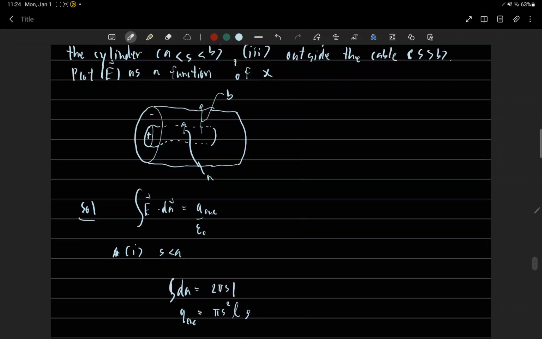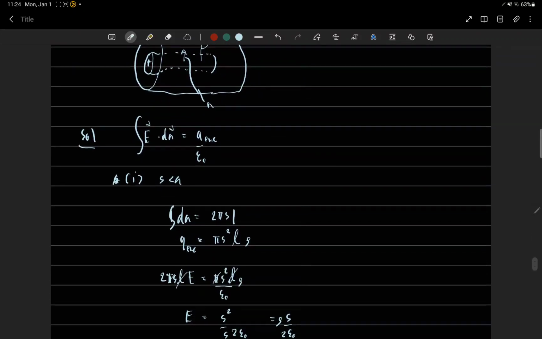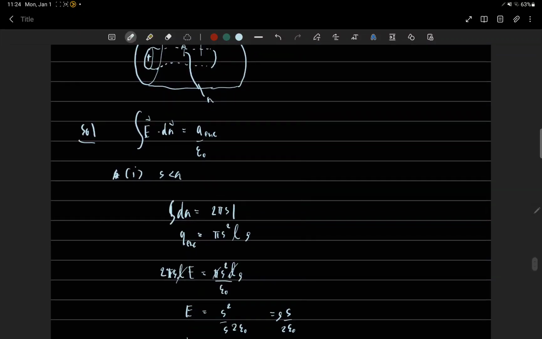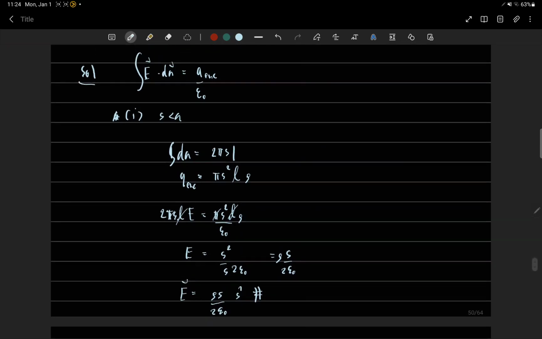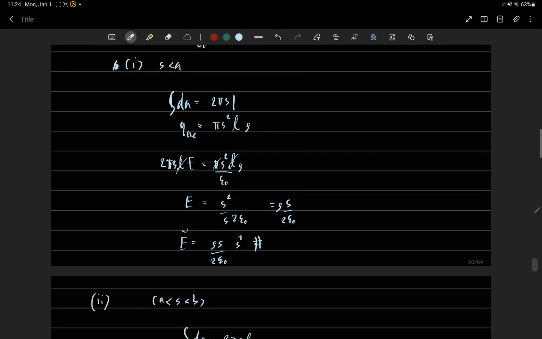First, for s less than a, the area is 2 pi s L, and Q enclosed equals the integral of rho d tau, where d tau equals pi s squared L. So the electric field is rho s over 2 epsilon 0, in the s direction.